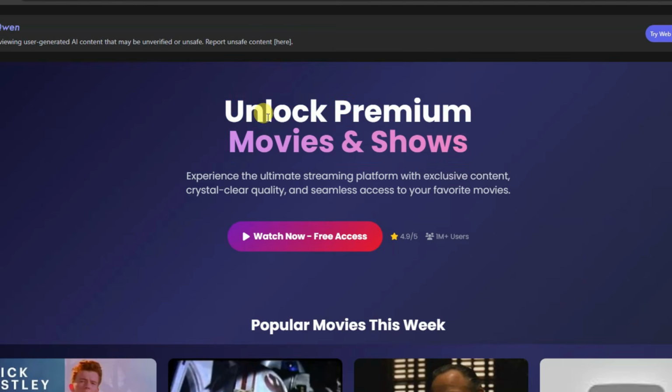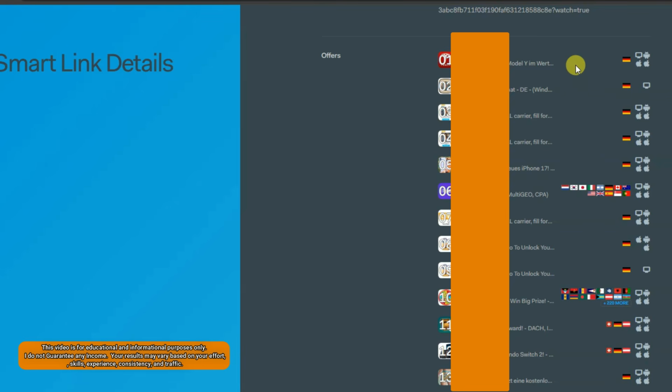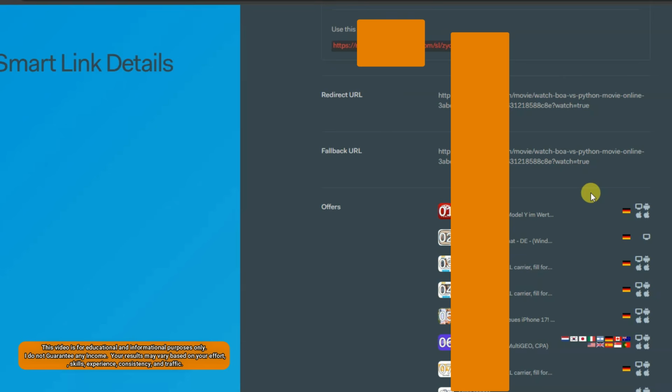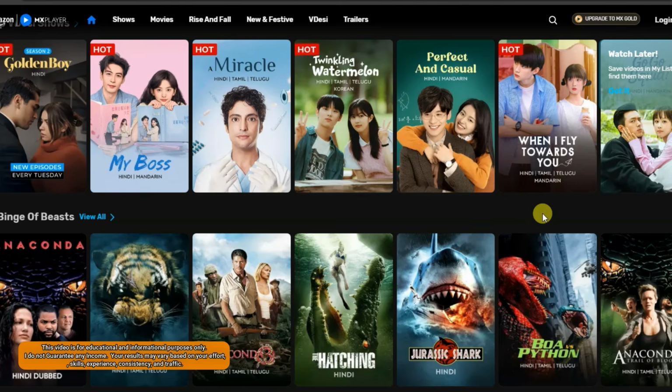Guys, I have inserted the OGAds smart link on this button. When people from Germany click on this button, then the OGAds network will show CPA offers according to the visitors. When that visitor completes any of these CPA offers, then you can get a conversion. For that conversion, you can get paid. After completing any of these CPA offers, your visitor will be redirected to this URL. Your visitor can watch the full movie on this MX Player platform.